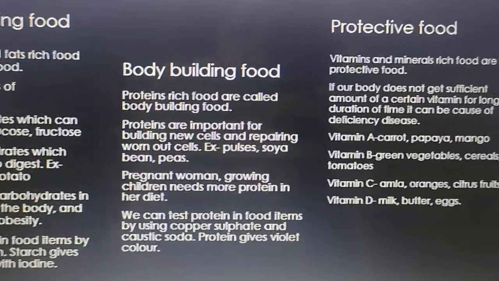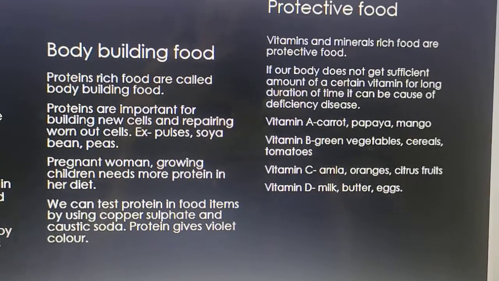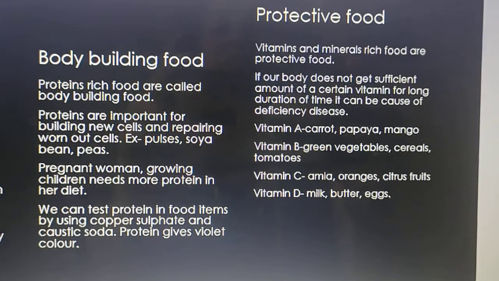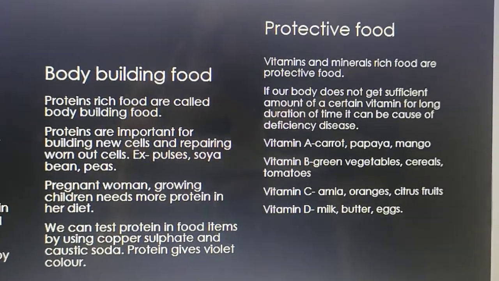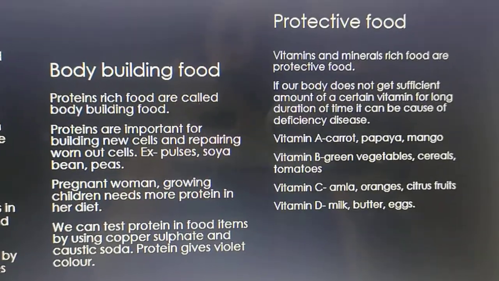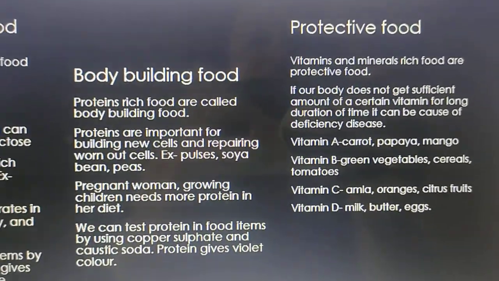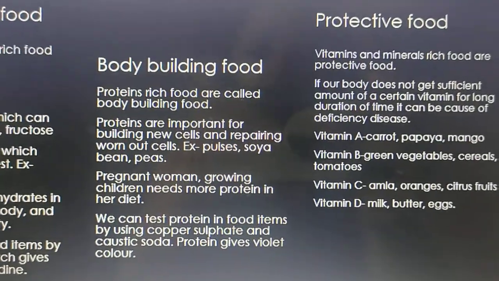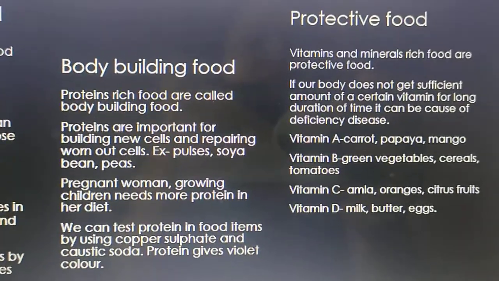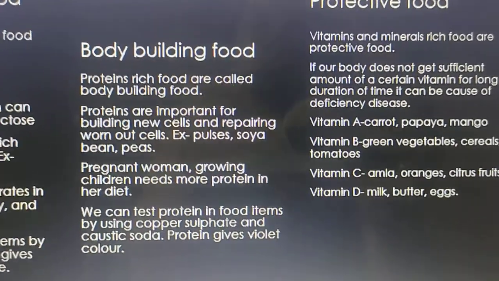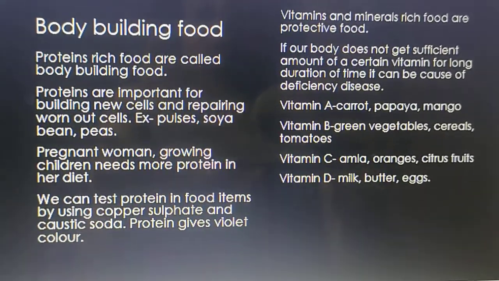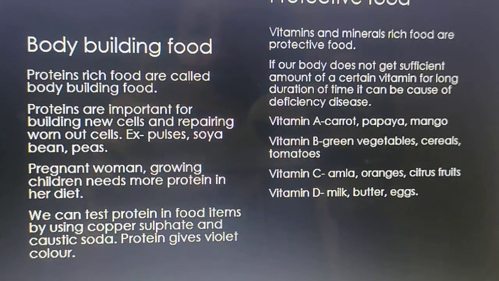Now here comes bodybuilding food and protective food. Bodybuilding food: protein-rich foods are called bodybuilding food. Means the foods from which we are getting protein are called bodybuilding food. Proteins are important for building new cells and repairing worn out cells. That's why it is called bodybuilding food, because it maintains the body, right? Examples: pulses, soya bean, peas, etc.